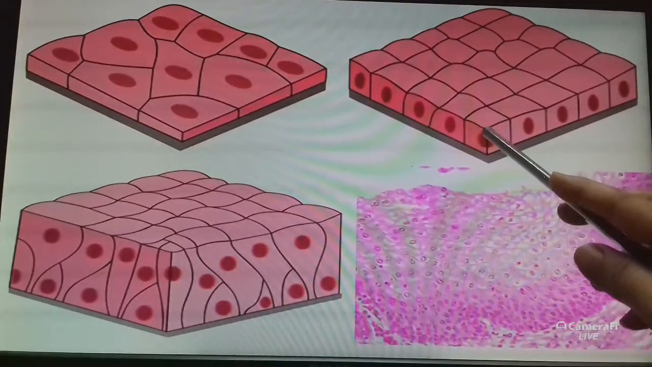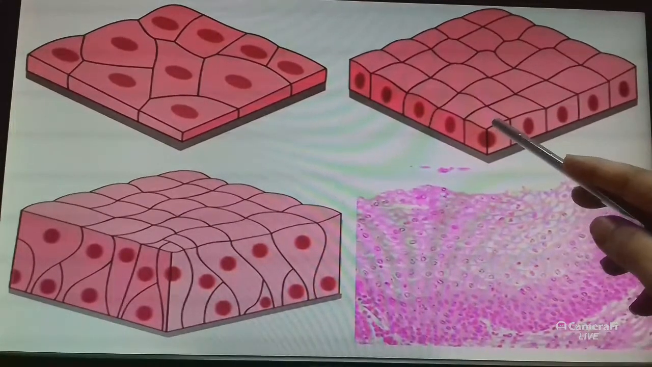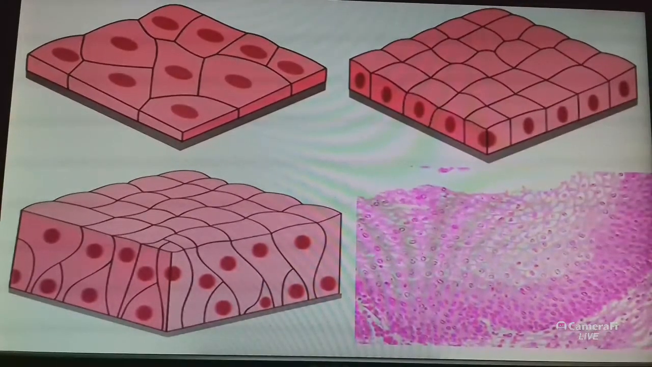Cuboidal epithelium forms the lining of kidney tubules and ducts of salivary glands, where it provides mechanical support. Sometimes a portion of the epithelial tissue folds inward and a multicellular gland is formed. This type of epithelium is called glandular epithelium, and this type of gland cell is called glandular epithelial tissue.